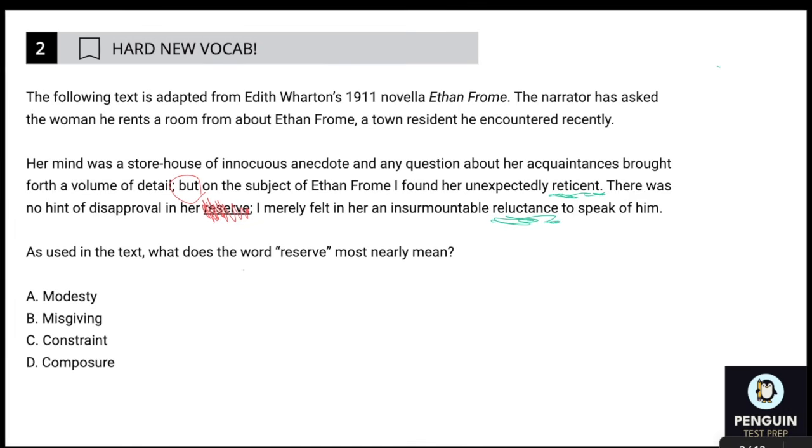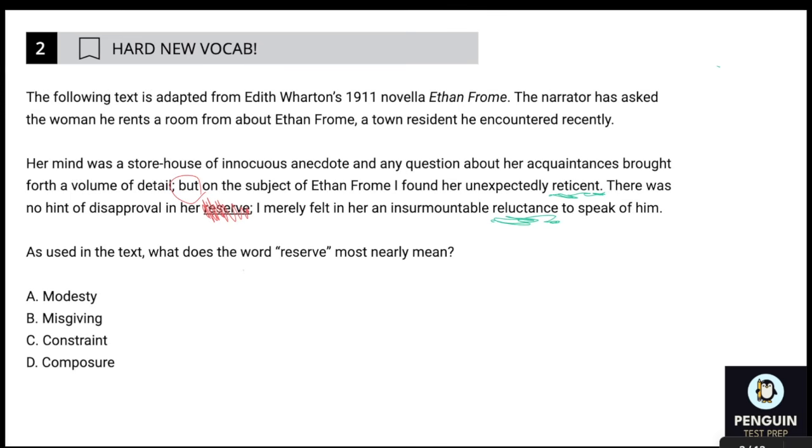she was unexpectedly reticent on the subject of this person, we say there was no hint of disapproval in her blank, in her reticence, potentially. I merely felt her to be reluctant, right? So hopefully you know one of these words because they can help you to understand the other, but also you have the but, so you know it's going to basically be the opposite of giving a bunch of detail, right?